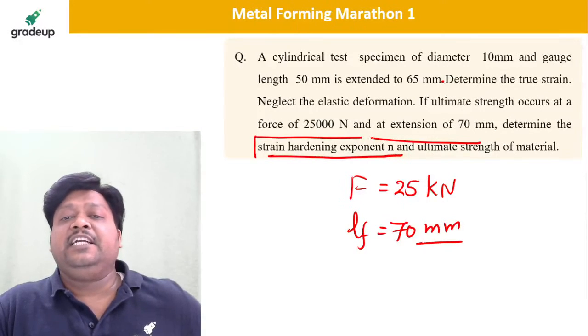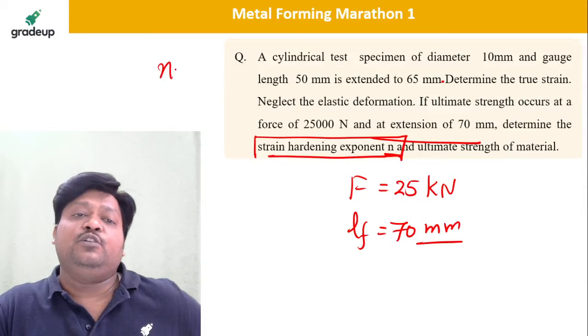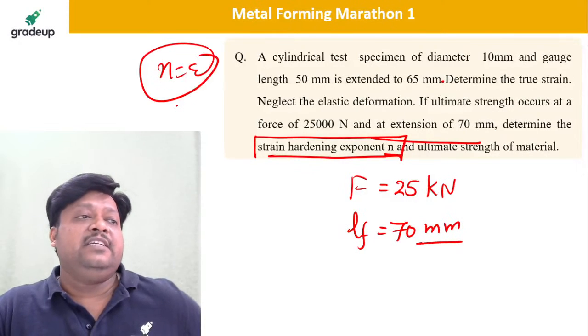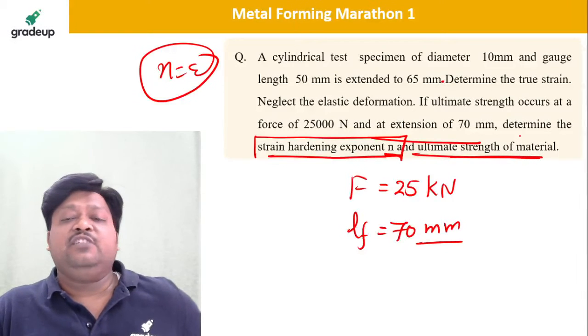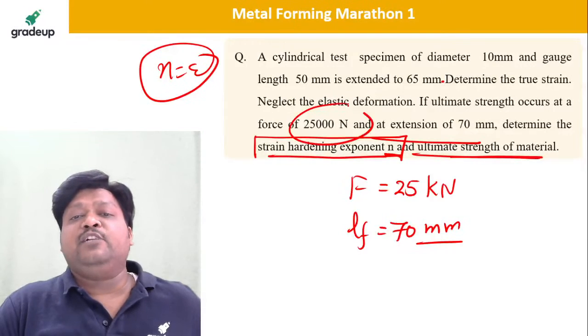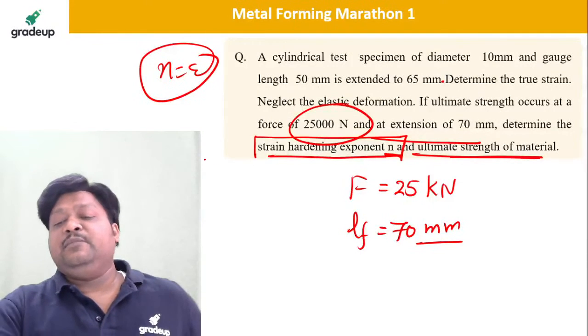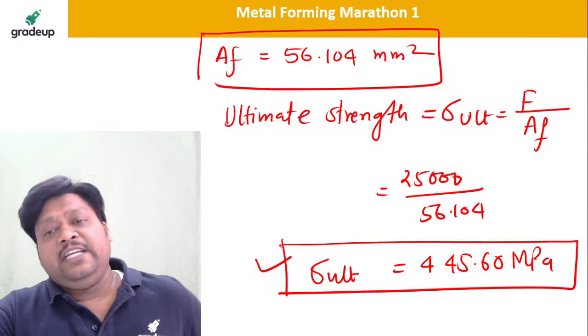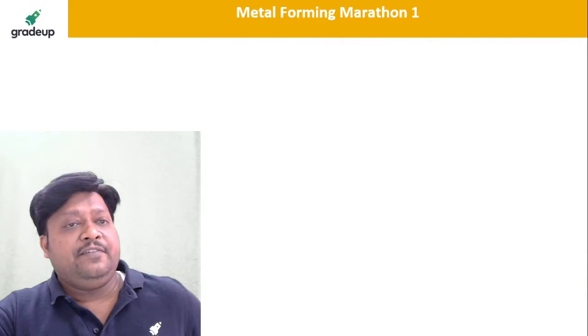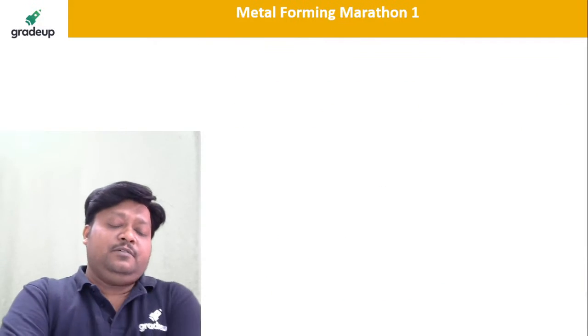N is equal to epsilon. And ultimate strength we calculated as sigma is equal to force upon area. So force at the ultimate is 25,000 Newton, and ultimate area we have calculated as 56.104. Yes, absolutely correct, 445. Good.